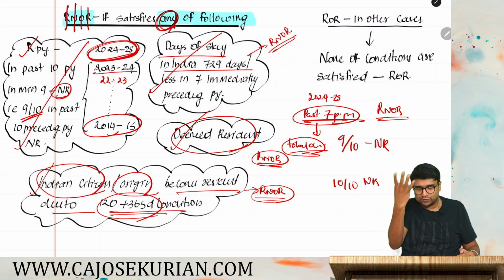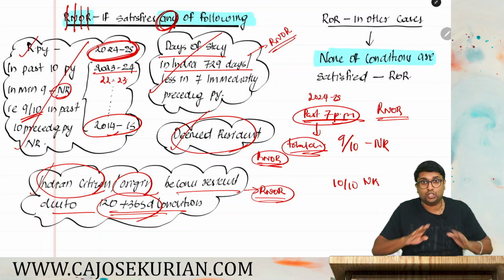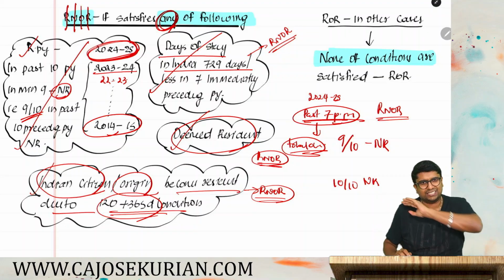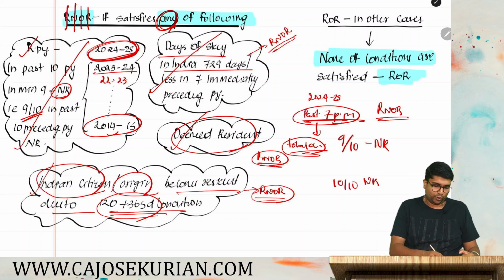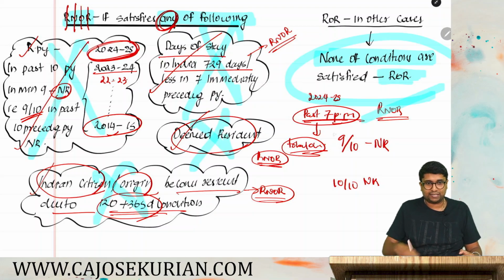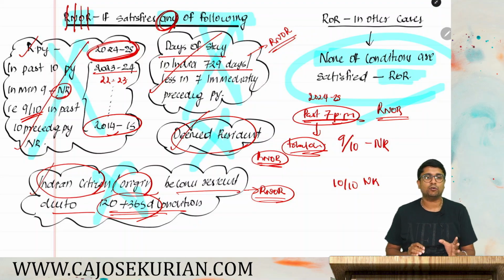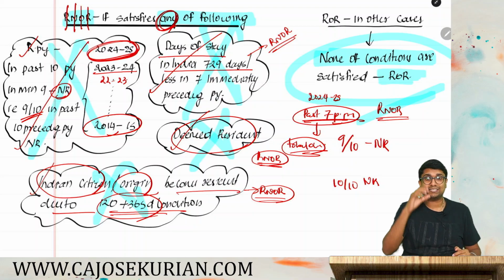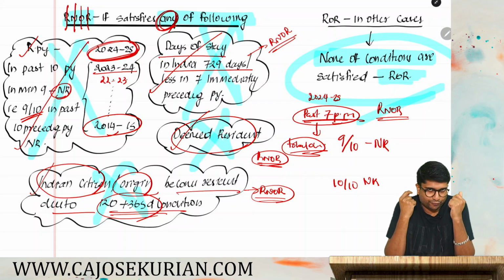In any of these 4, you will become an RNOR. And if you are not satisfying any, that is, none of the conditions are satisfied, then you will become an ROR. If you are not satisfying 1, 2, 3 or 4, then you will become a resident and ordinarily resident. And this is what they are saying about the determination of residential status of individuals. I hope this much is clear for you. This is how you determine the residential status of an individual.